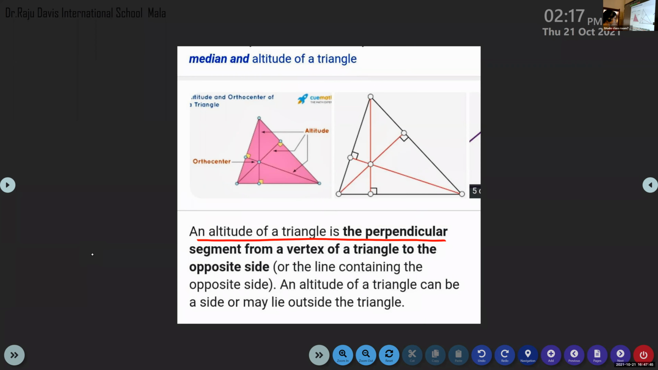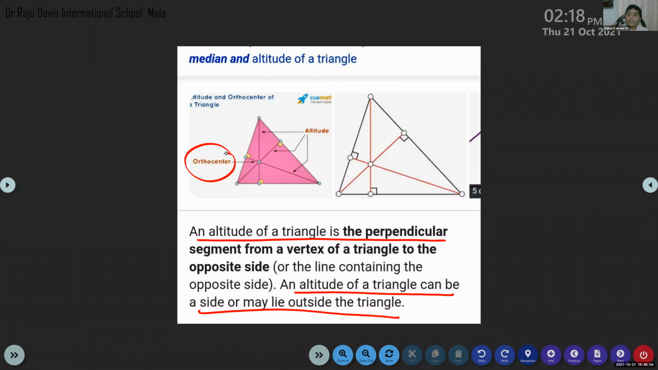I will explain the altitude further in the next period. There is no time. This needs some explanation, and I'll give you the explanation in the next class. Then what is meant by orthocenter? Orthocenter is the meeting point of altitudes. Write down, meeting point of the altitudes.